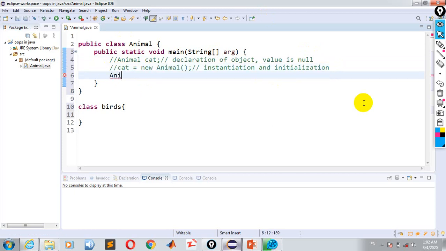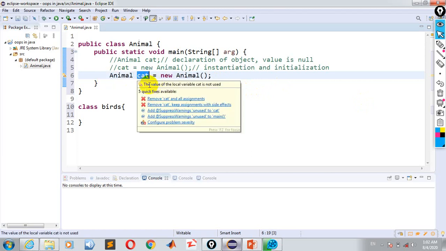Yeah, make an object animal: cat is equal to new animal. So now this is the complete object definition. Here I have defined an object, I have created an object with the name cat.